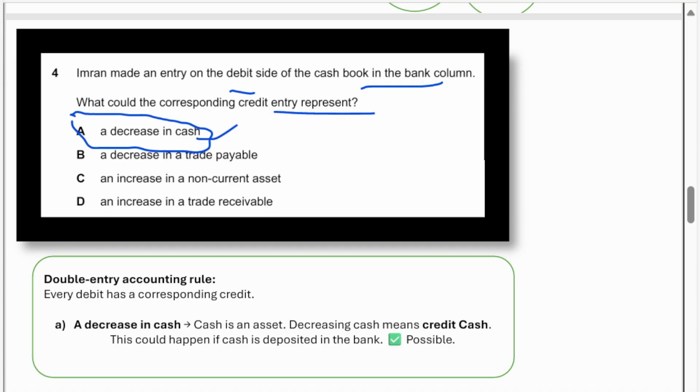Decrease in a trade payable. When trade payable decreases, the bank should be credited, not debited, so this is incorrect. An increase in non-current assets. While buying a non-current asset, the asset will increase and cash or bank will decrease, so this is also incorrect. Increase in trade receivable. When trade receivable increases, the business is selling goods to the customer, so the transaction is not debited in the bank column. That's why the answer is A.